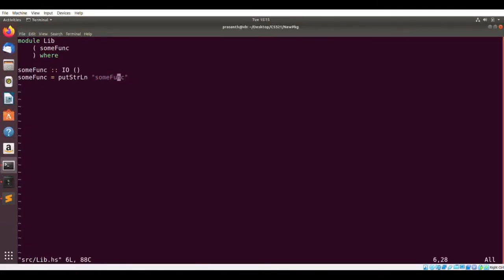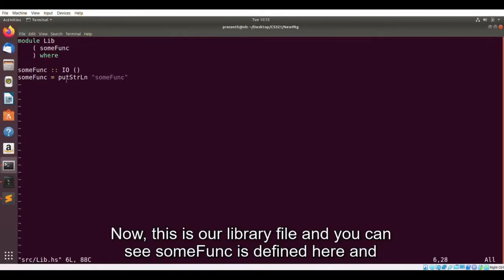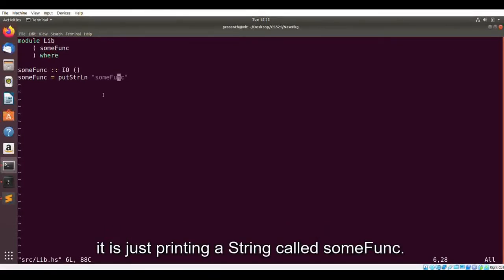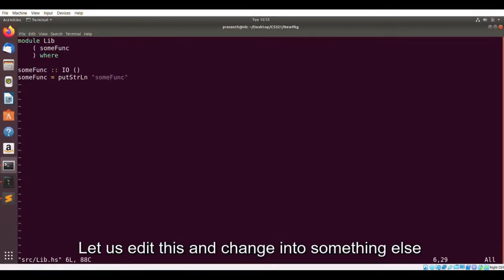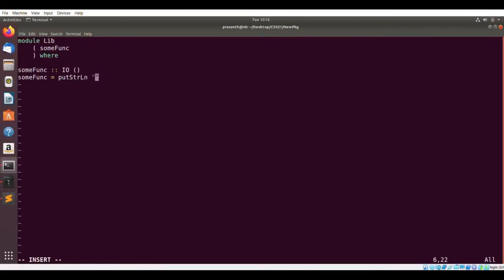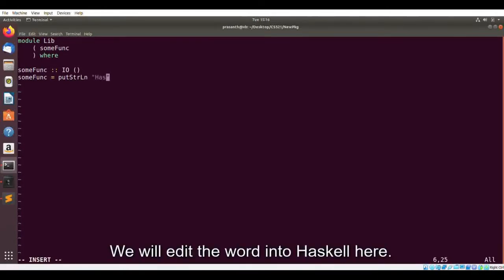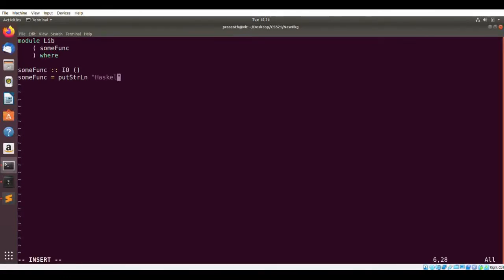This is our library file, and we can see SumFunc is defined here, and it is just printing a string called SumFunc. Let us edit this and make it do something else. We will print the word Haskell here. Now we save it and go back.